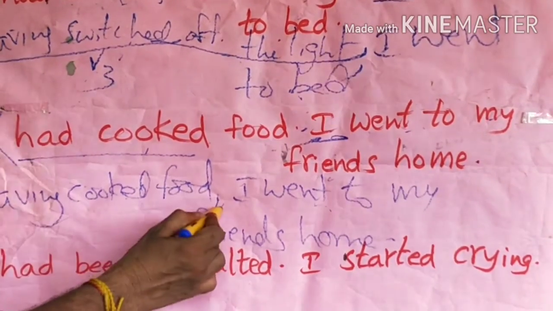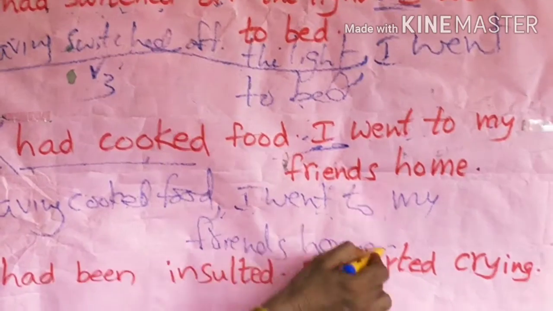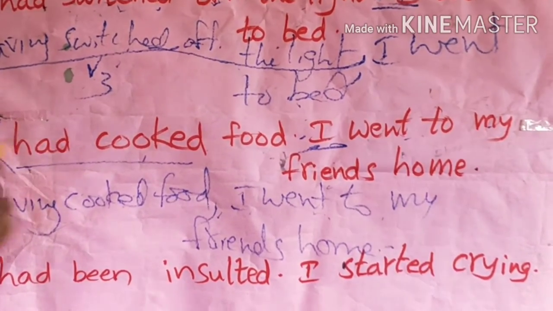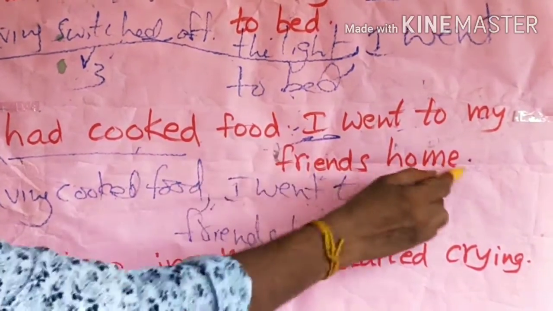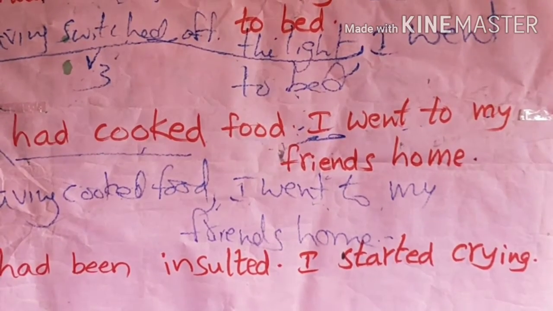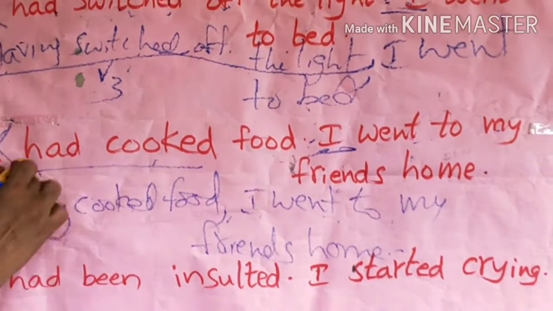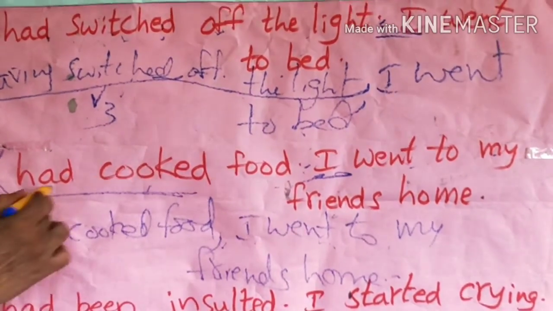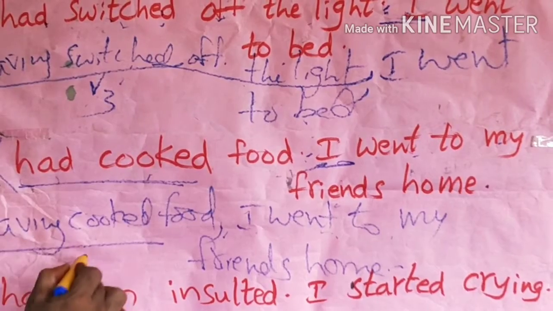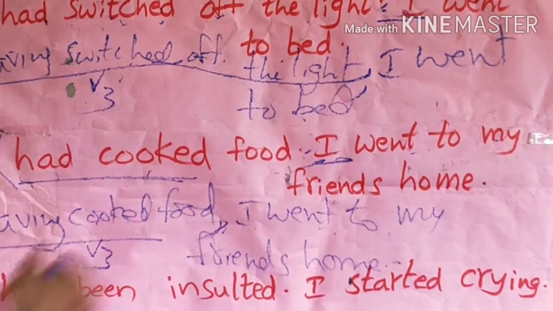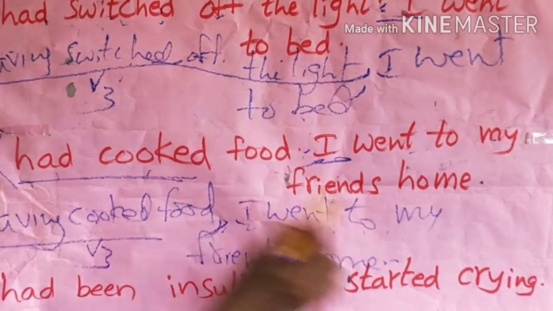The first subject is deleted whenever the subjects are the same. Having plus verb 3. Having cooked food, comma, I went to my friend's home.